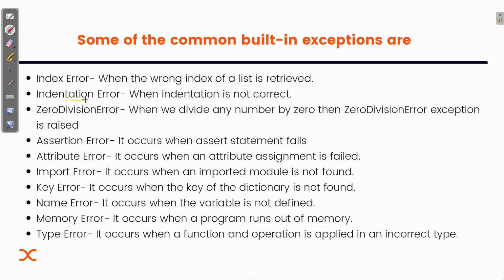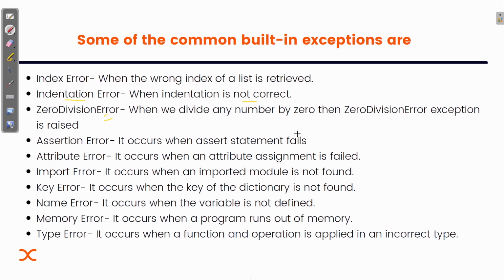So it is coming inside the built-in exceptions. What is happening in this indentation error, I have also shown you. Sometimes we forget to add the space, or define the scope. At that time, this type of error happens when indentation is not correct. Next is zero division error. That is one example of a runtime error where there's a logical error. We are dividing any integer value by zero, and it is undefined. We know that, and Python doesn't understand what is infinity. So at that time, this type of error will be shown.